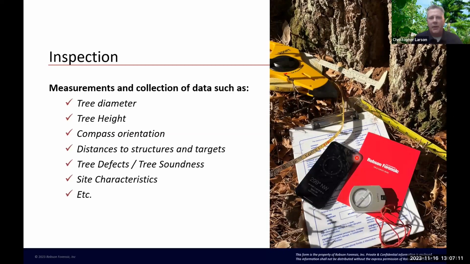You might have a tree failure where the defect is up high and the tree is unstable, but the tree's still there, and you might use a drone and get aerial, or you can use resistographs and sonic tomography to get a more detailed view of decay in some of these trees.